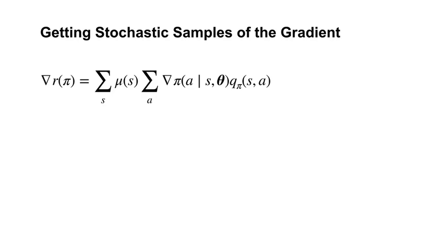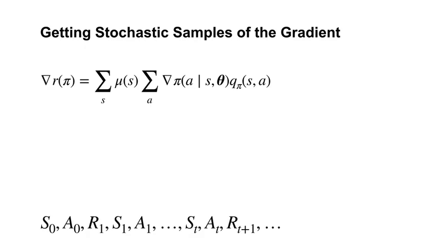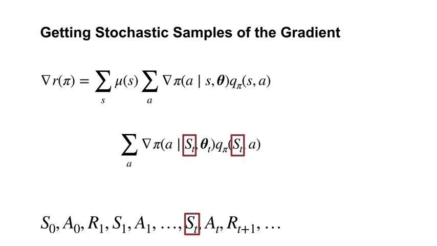Recall this expression for the gradient of the average reward. Computing the sum over states is really impractical, but we can do the same thing we did when deriving our stochastic gradient descent rule for policy evaluation. We simply make updates from states we observe while following policy pi. This gradient from state st provides an approximation to the gradient of the average reward. As we discussed before for stochastic gradient descent, we can adjust the weights with this approximation and still guarantee we will reach a stationary point. This is what the stochastic gradient descent update looks like for the policy parameters. We could stop here, but let's simplify this further.